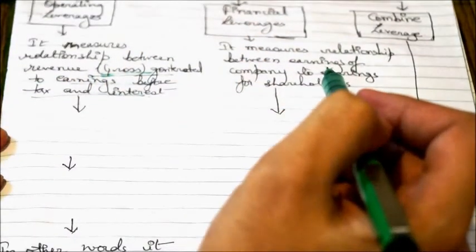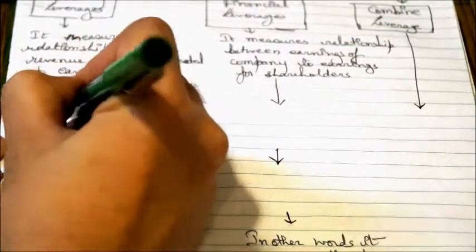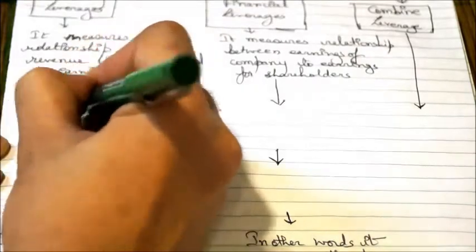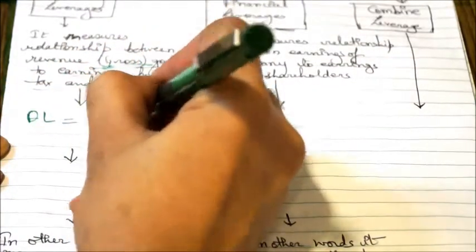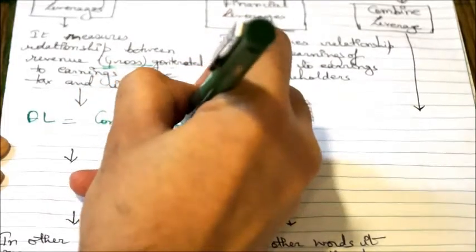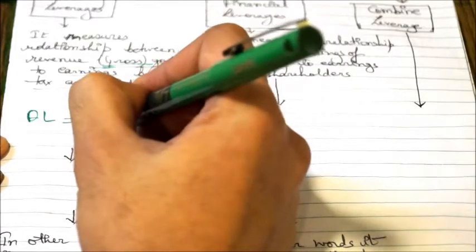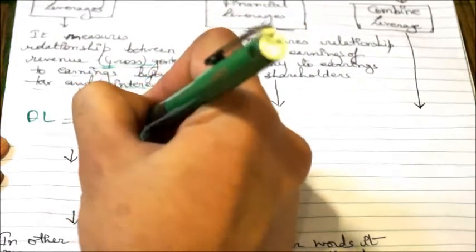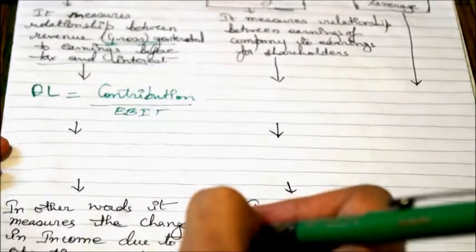So you can say that your operating leverage is contribution, which is your gross revenue, that is sales minus variable expense, divided by EBIT, which is your earnings before interest and taxes.